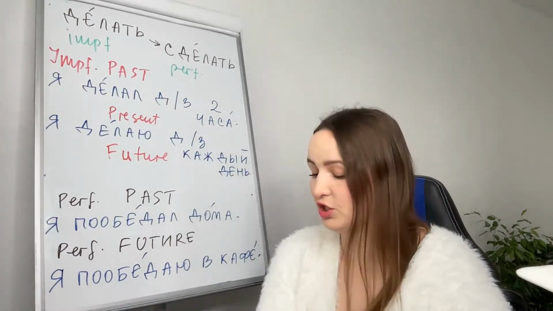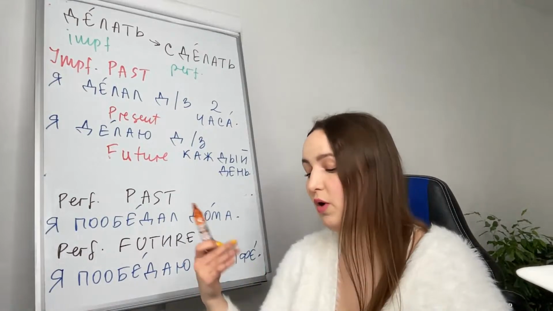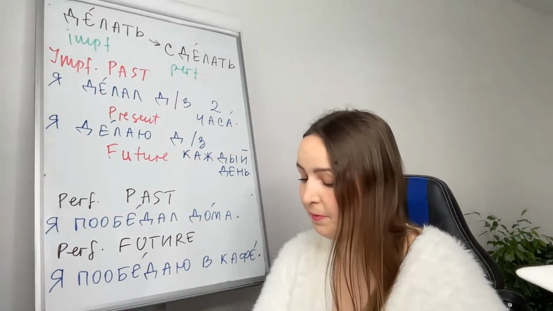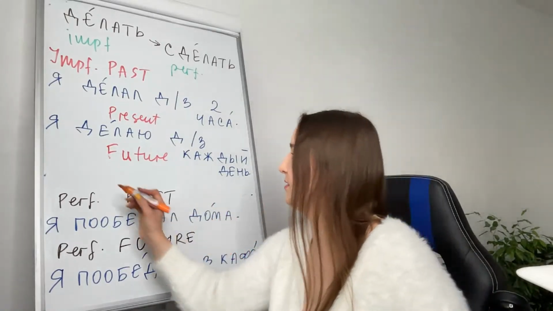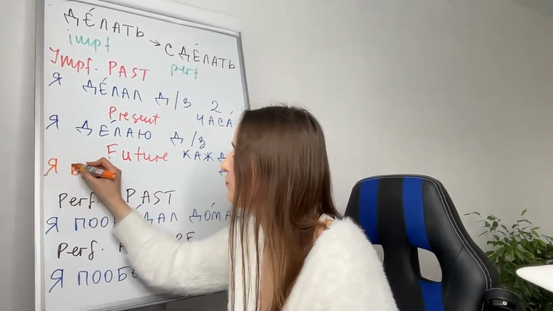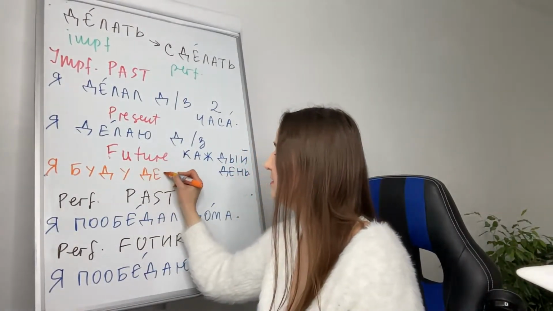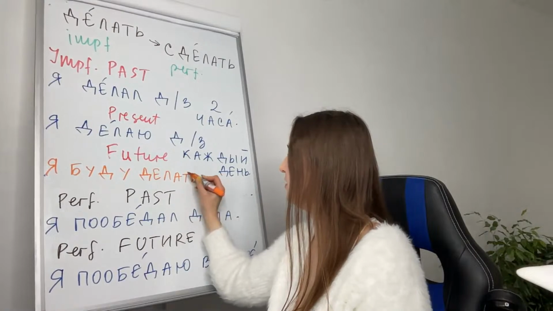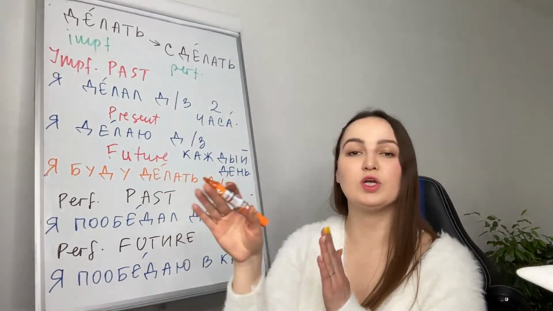Я делаю домашнее задание. And now future, we have to show a process in the future. Я буду делать домашнее задание. I will be doing my homework.